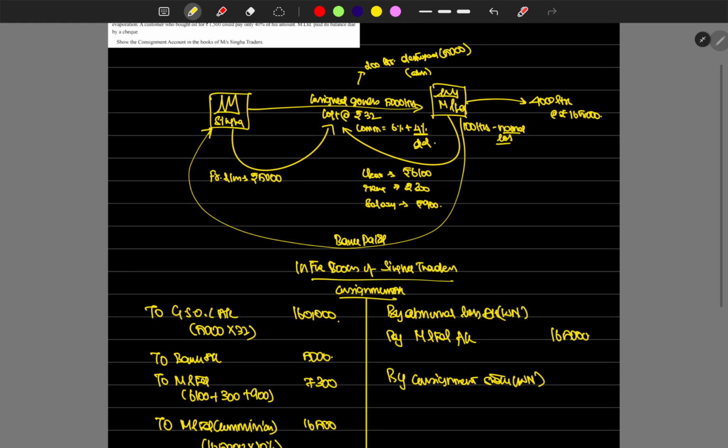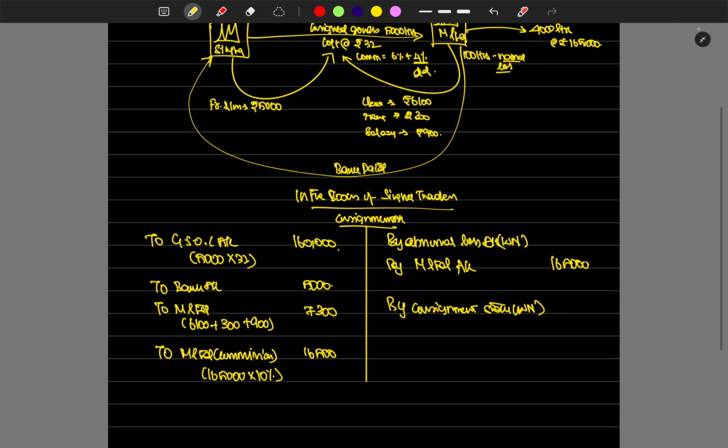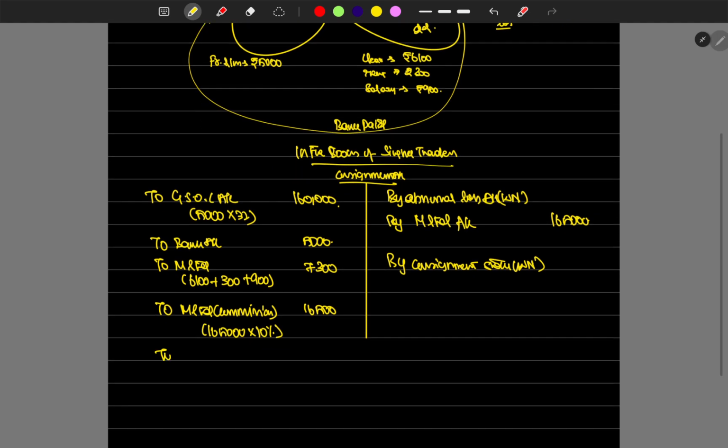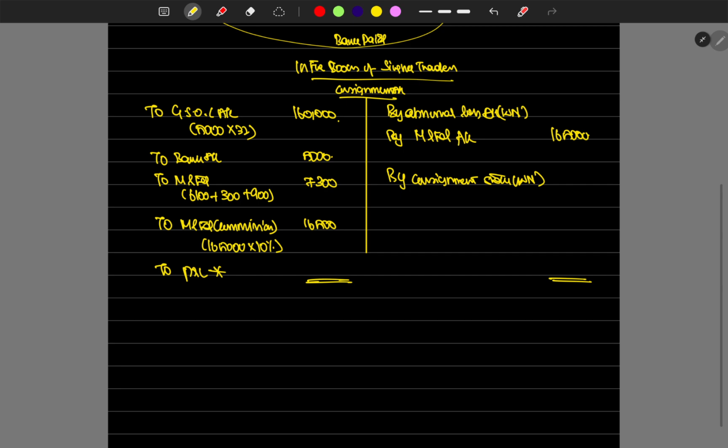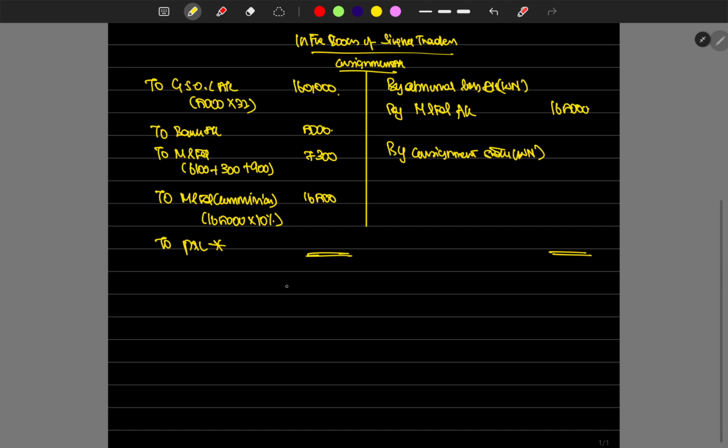Commission we have put. Then that's it. We have to find out the P&L, which is the balancing figure. Right. So what are all the missing figures? These are the things not given in the question that we have to find out now. Okay, there is a table we need to prepare now, which is the working note, calculation of